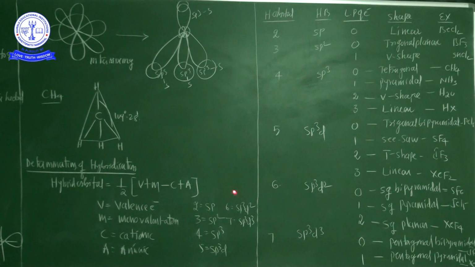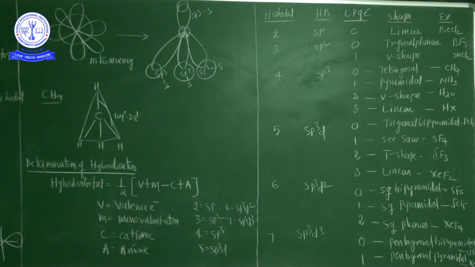But ultimately, the hybridization of any central atom can be calculated by half into V plus M minus C plus A. Okay?